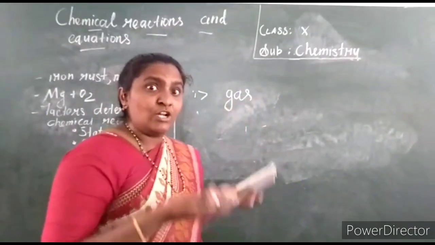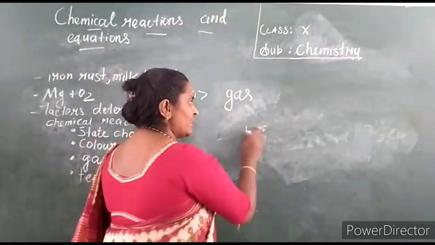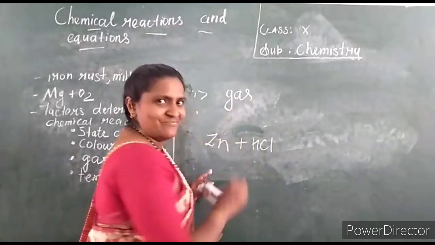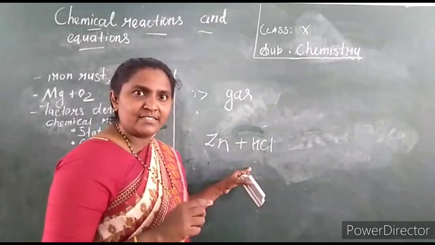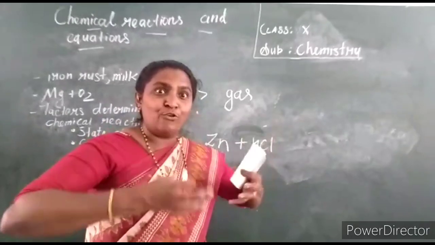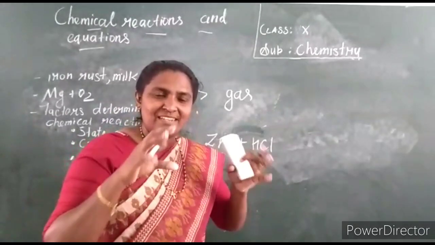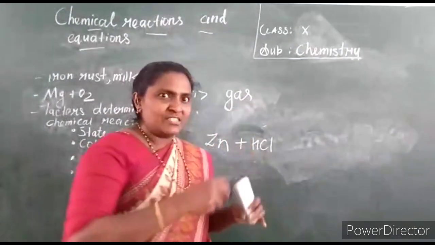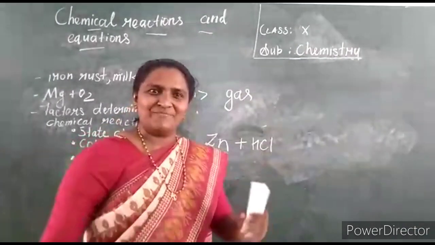Formation of gas, evolution of gas. I am going to take hydrochloric acid. To this I am adding zinc metal. It is a metal piece. You add it. You can see some gas bubbles, like foam. Along with the foam, bubbles evolve from the top of the solution. After mixing, you can see the bubbles arising from the solution.